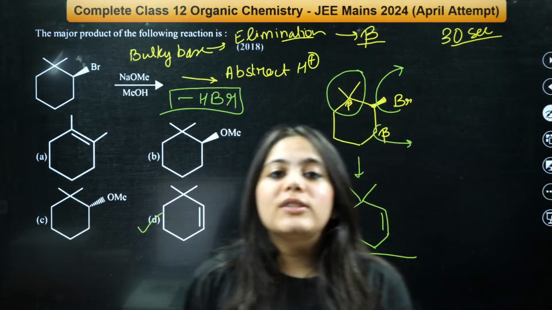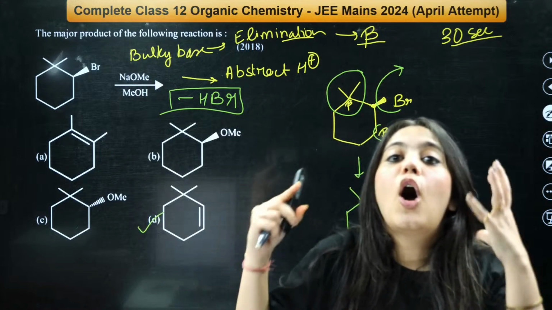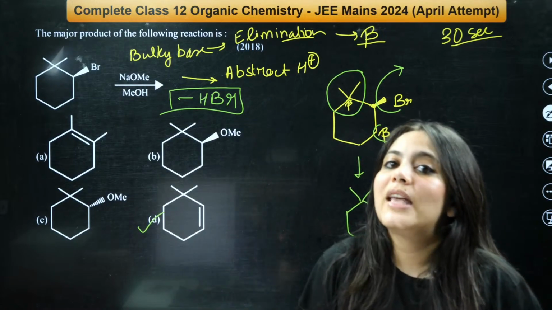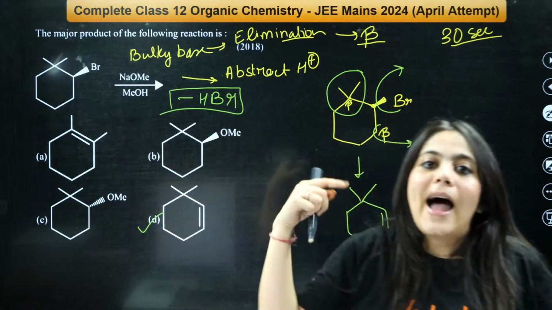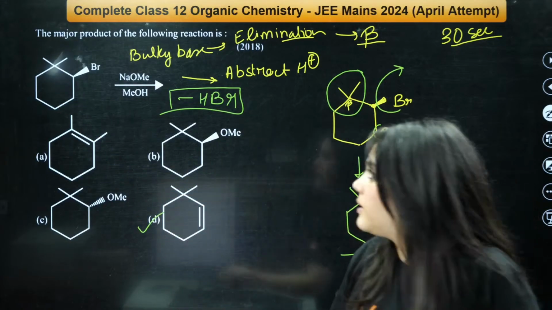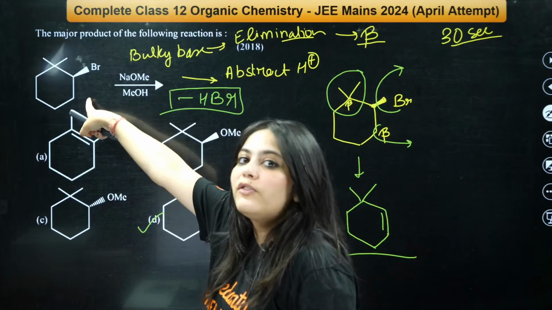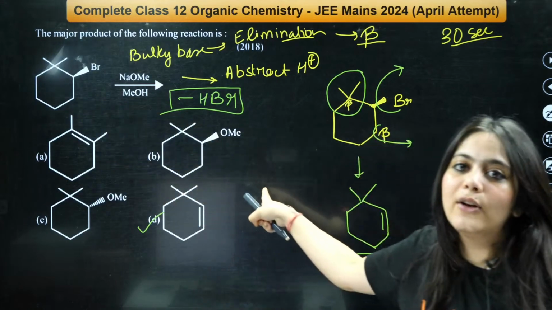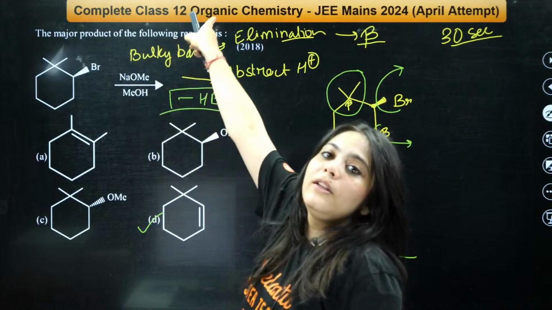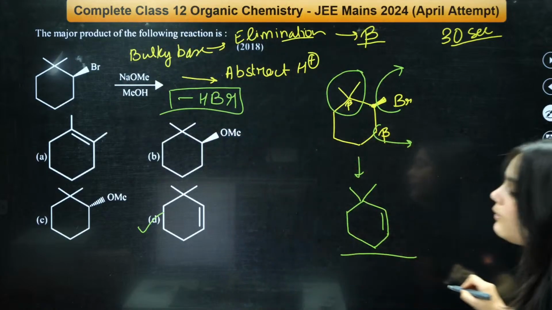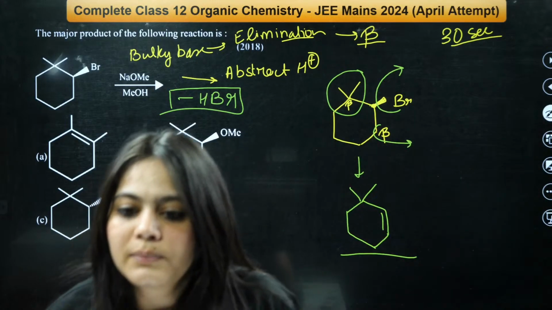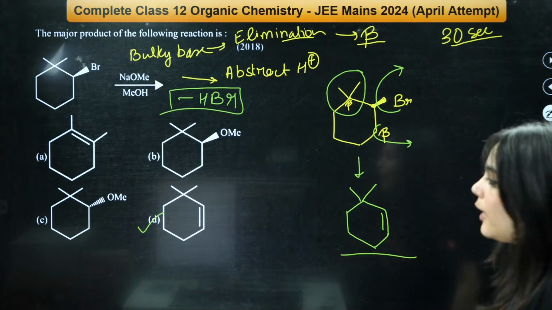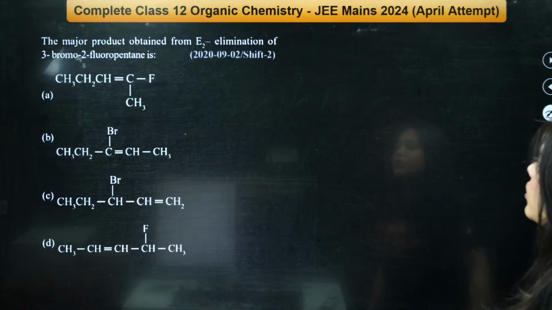So first of all, because the base is there, a base always abstracts a proton first. So from the beta carbon, I identify where the hydrogen is present. Hydrogen is only present over here, so it will abstract the hydrogen from here. Then the bromine will go, and then an alkene will be formed just like this. Understood this, everybody? Okay, next question on your screen.